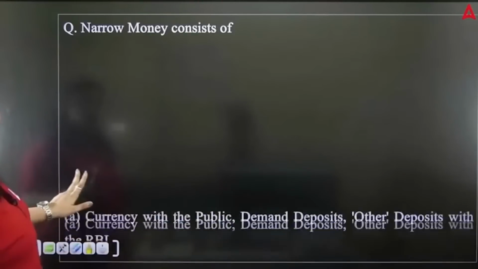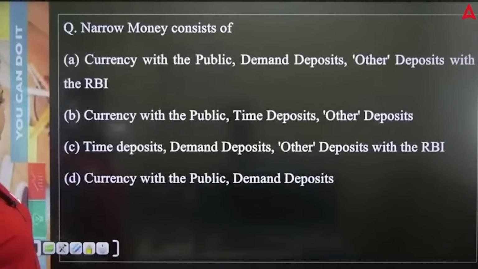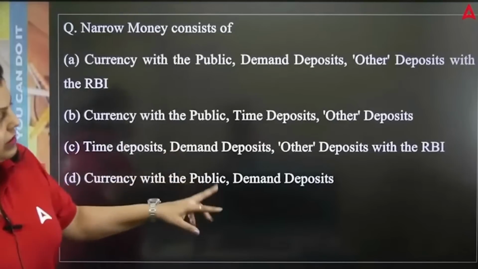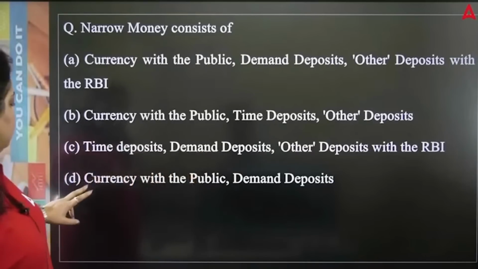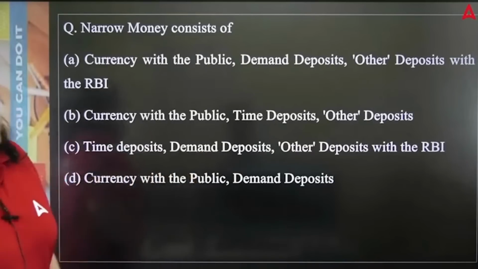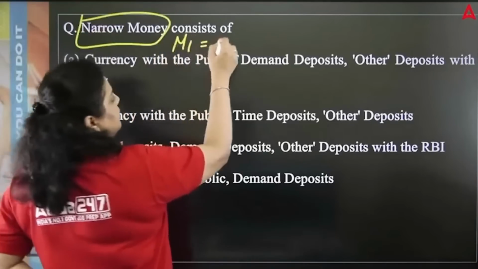Now, first we have these options. First is currency with public, demand deposit, other deposit with RBI. Then currency with public, time deposit, other deposit. Narrow money is actually M1. And what is M1?